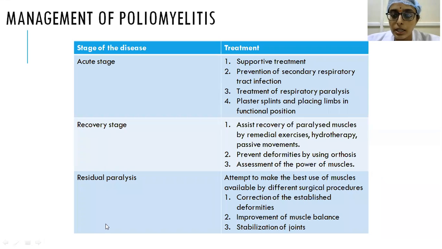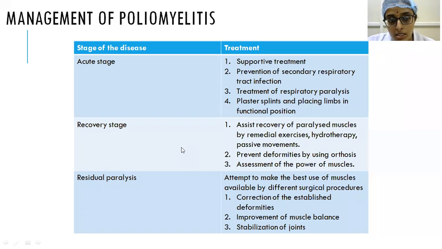That MRC grading, you see it in neurological examination in general medicine, and even in peripheral nerve injuries that MRC grading will be used. So that MRC grading for the nerves will be there. According to that grading, the power of the muscles is assessed serially. That is the recovery stage.